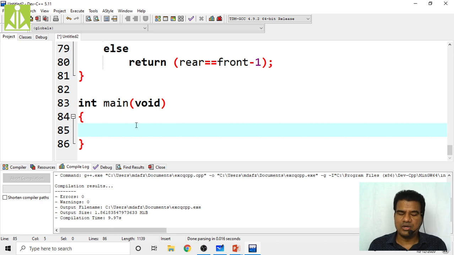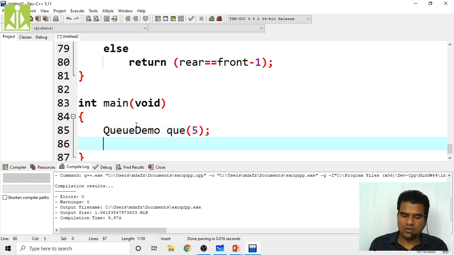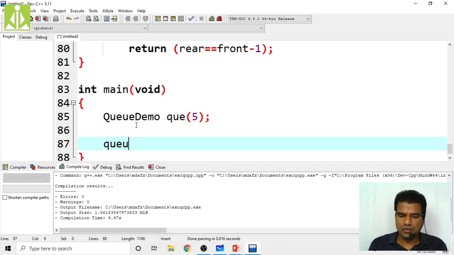So now what do I have to do? I have to create my queue, and NQ and DQ the elements according to my need. Just as I created an integer stack, QDemo equals QUE, q of how many elements? I want 5 elements. So a 5 element queue I have created. Now I want to NQ an element.